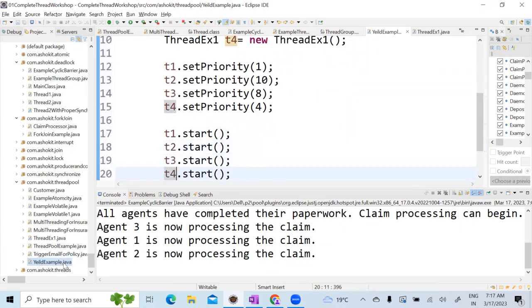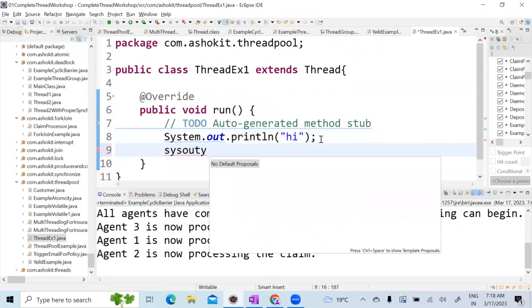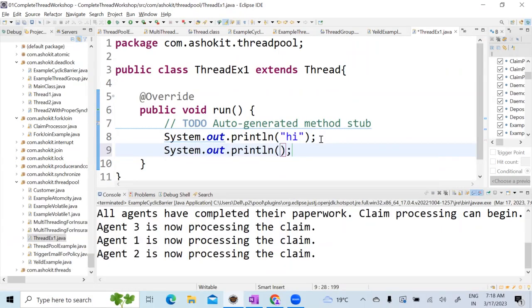Now can I say that I can do T1.start? Okay. Now I have started, so it will go here. Now here I want to print System.out the thread name also, so that we'll get to know.